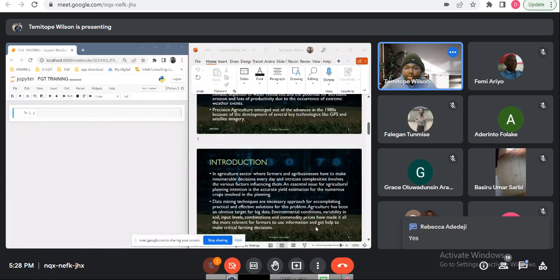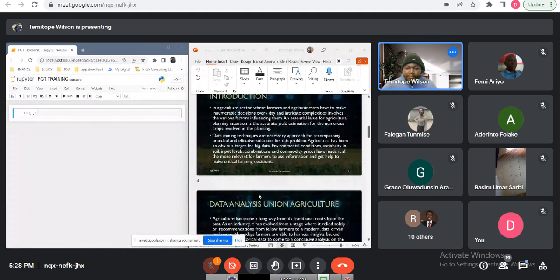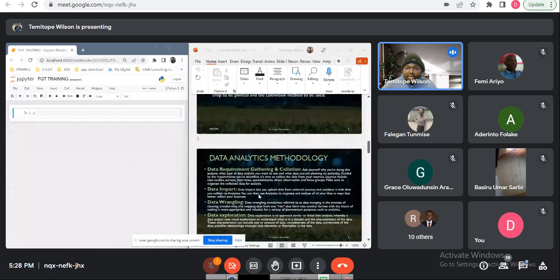All right. Remember the methodology we went through. We said we look at data requirements, gathering and collation. We look at data import. We look at data gathering. We look at data exploration. So what I'm going to do now is combine the data collation with the data import first on the Jupyter Notebook.